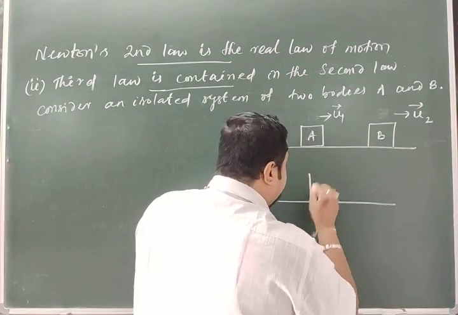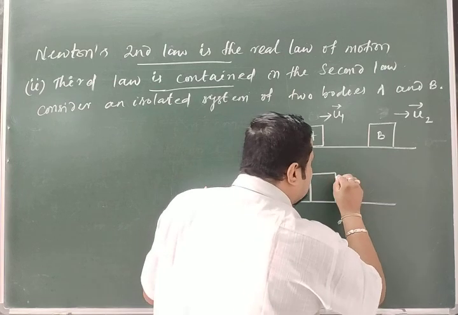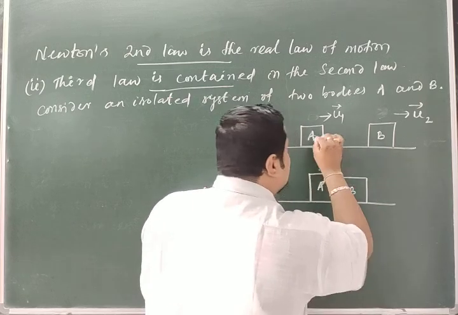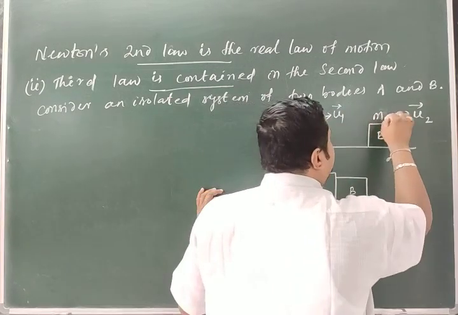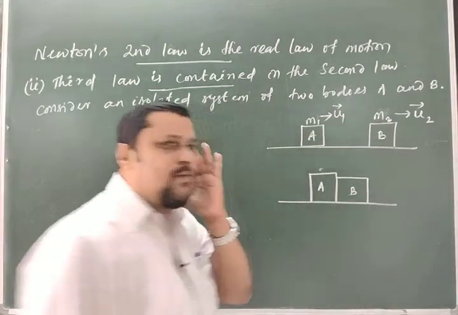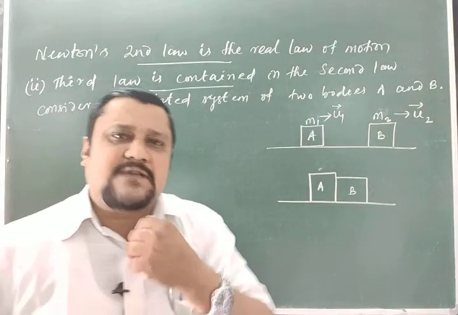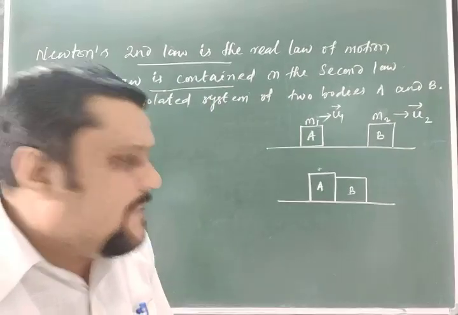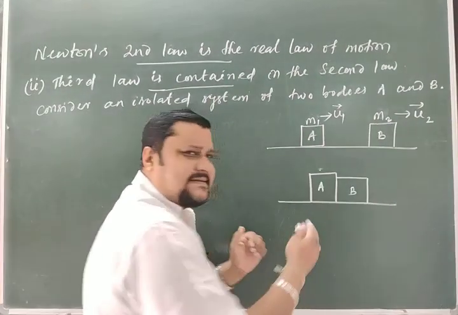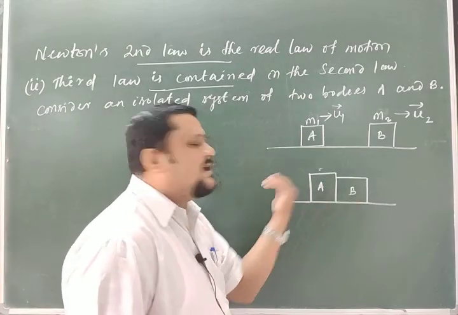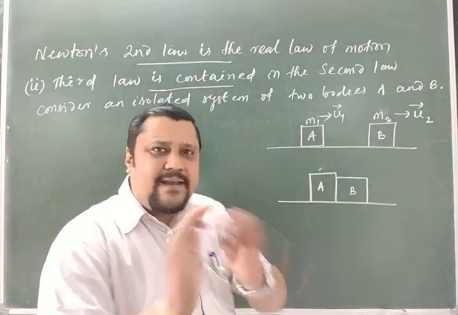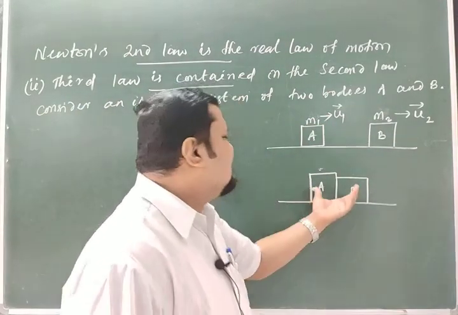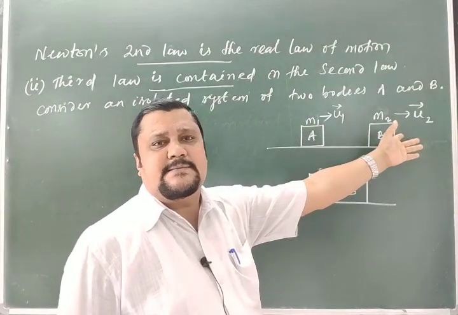Let me show you. A and suppose this is B. Let the mass of A be m1, and the mass of B be m2. So during this interaction, what happens? They have some interaction. When they collide, there is some interaction, means A can exert force on B and B also exerts force on A. And that interaction is internal. You are not applying any force during this interaction or after moving these two bodies.